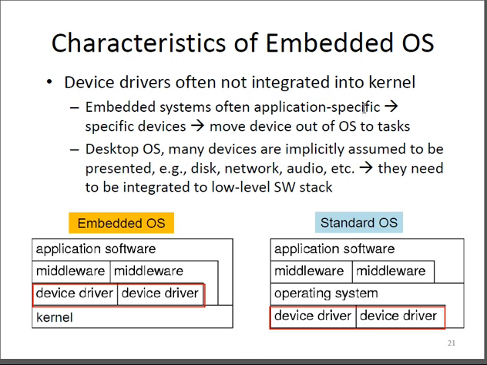Embedded systems are often application specific. I am talking about this particular embedded system, which is basically application specific. So that's why you can find that the various device drivers are kept separately from the kernel. And a specific middleware moves device requests to the operating system's tasks.